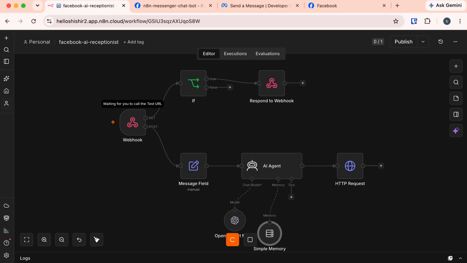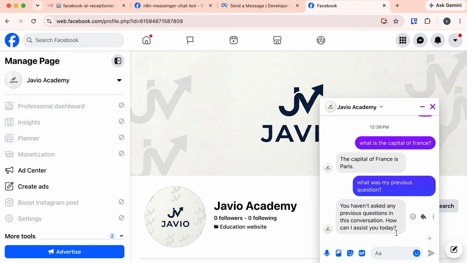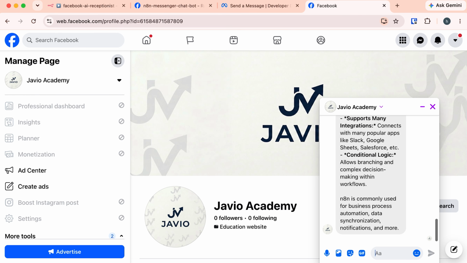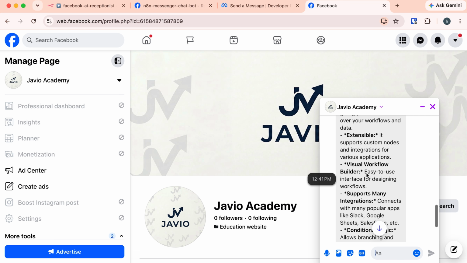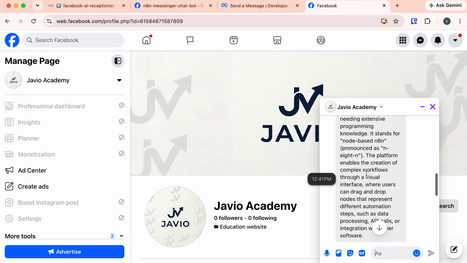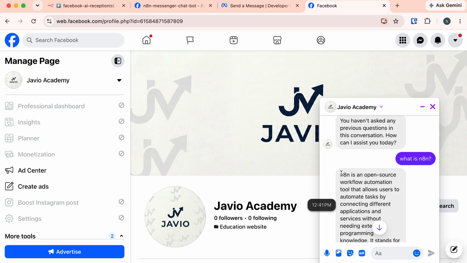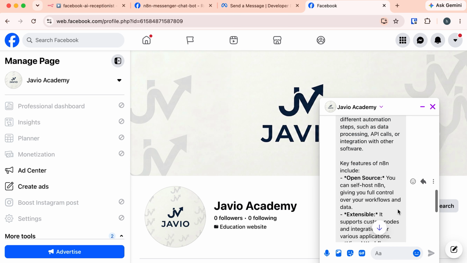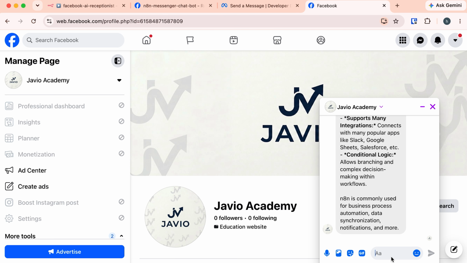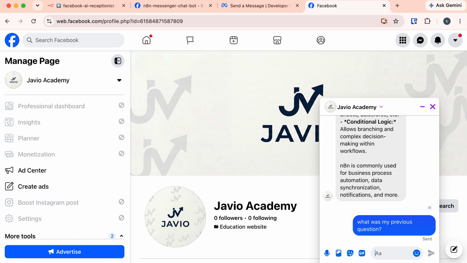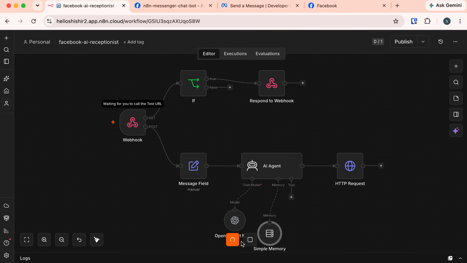Execute the workflow, switch back to Facebook Messenger, and here I send another message: what is n8n? So we received the response, and this is a response from the AI agent. It has provided detailed information about n8n. And now if I ask this question, what was my previous question? Sorry, I forgot to execute the workflow. Let's move here and execute the workflow again.